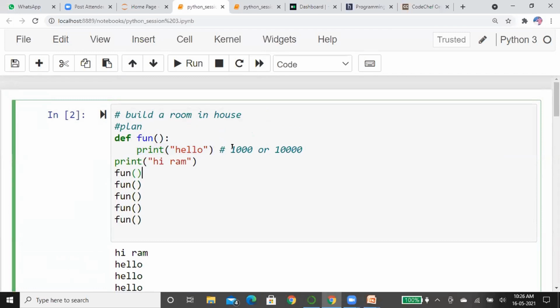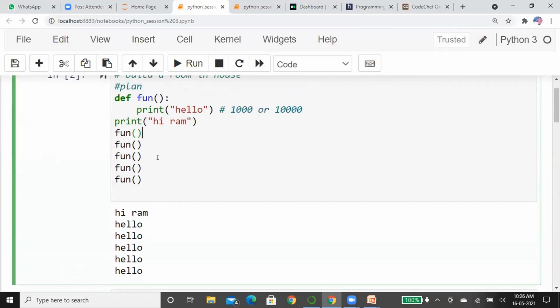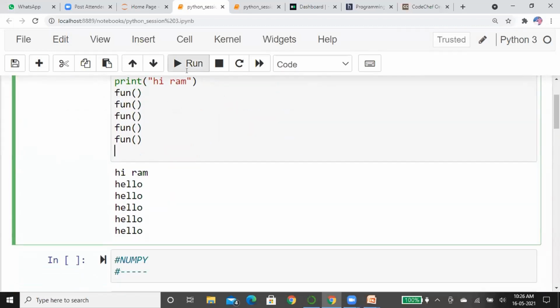But when you have code of up to 1,000 or 10,000 lines, you cannot sit and write the 1,000 lines of code again and again. In those situations, we can use this function concept. We can make it simple. And I will show you another one.